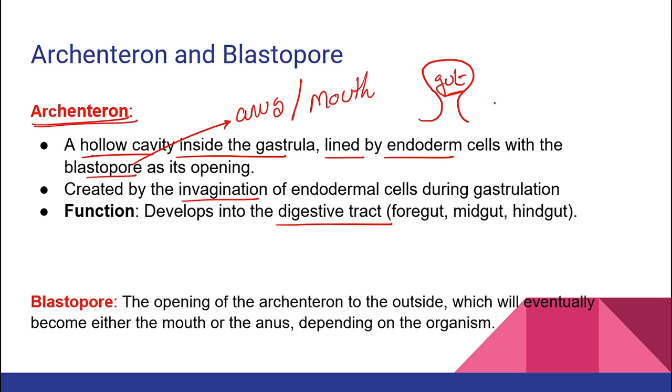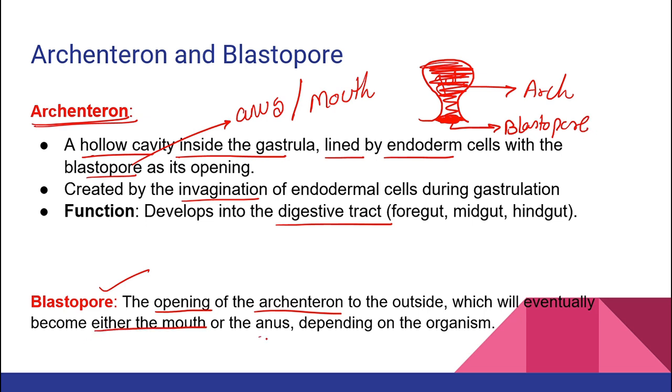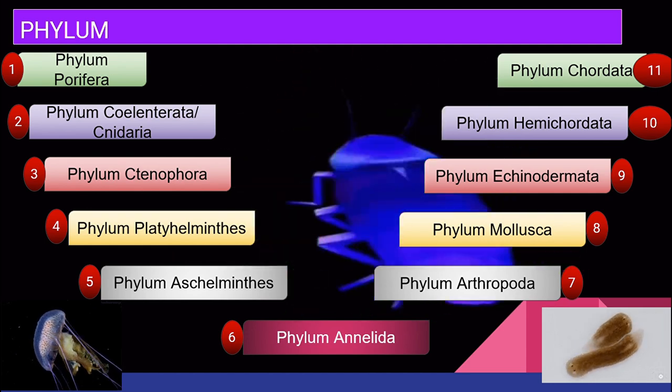This is the gut, class. Then what is blastopore? Blastopore is the opening of the archenteron. This hollow cavity present inside is the archenteron, and this opening of the archenteron I call the blastopore, which will eventually become either the mouth or anus, correct? So that's all about your germ layers.